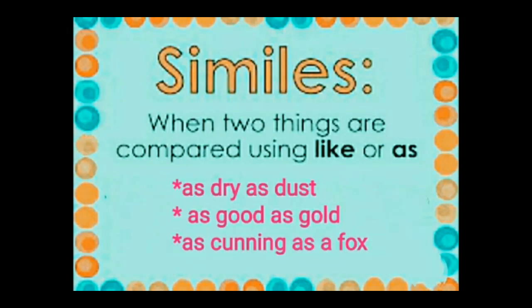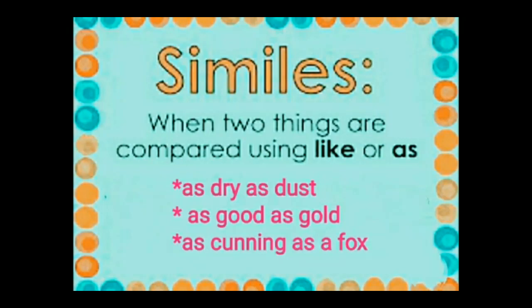On your screen you can see three similes are written: as dry as dust, as good as gold, as cunning as a fox. If we try sentences for these, like for the first one, in the absence of rain, the farmer's fields were as dry as dust. The field is compared to dust. As dry as dust means it was not fertile or rain was not there, so the soil turned very barren.